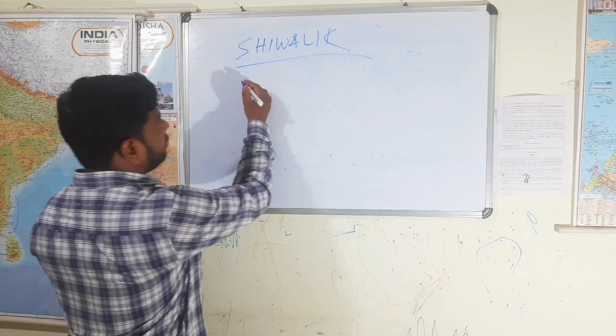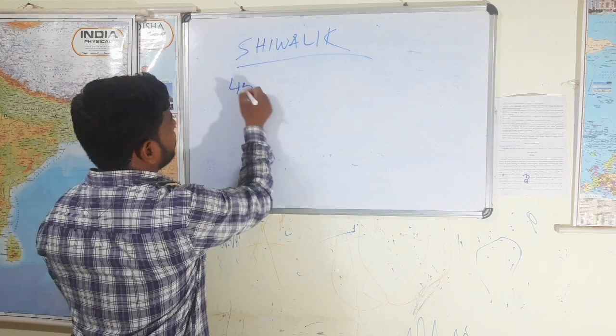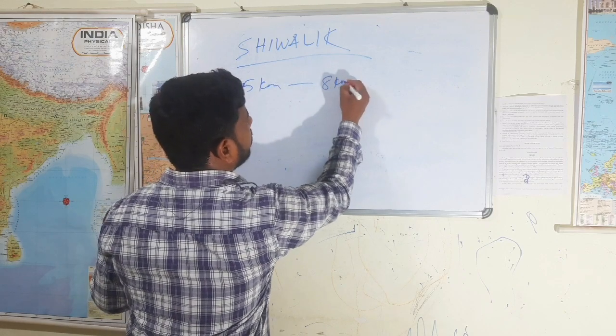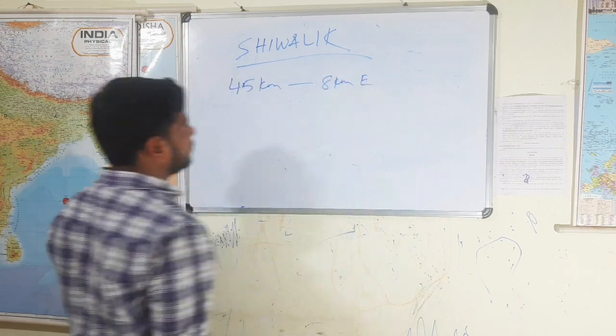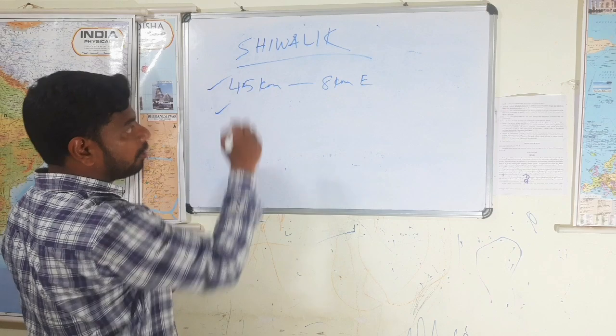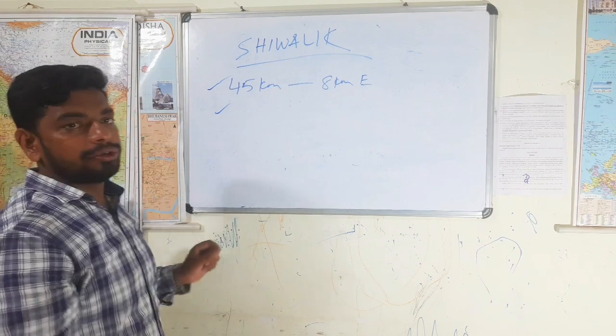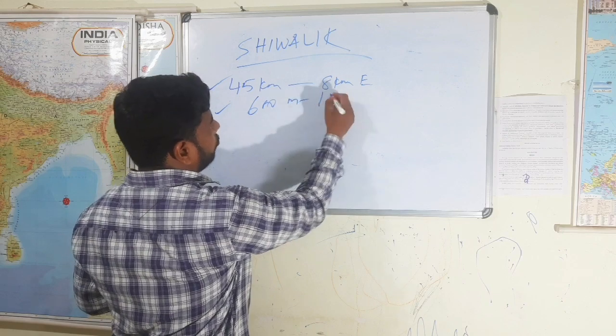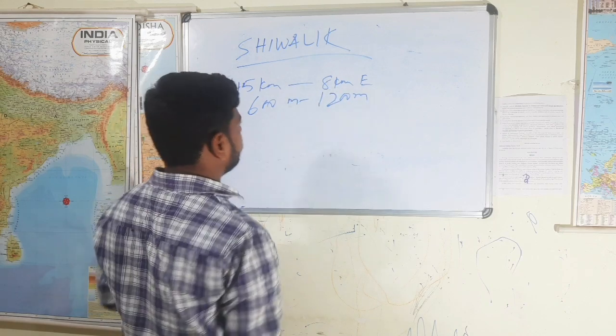Its width ranges from 45 km in the west to around 8 km in the east. The average altitude, as I told earlier, is around 600 to 1,200 meters.